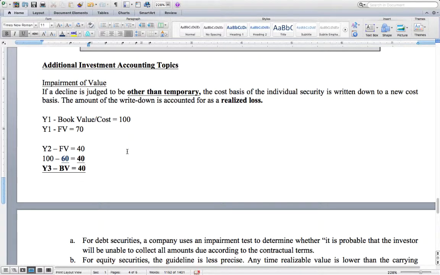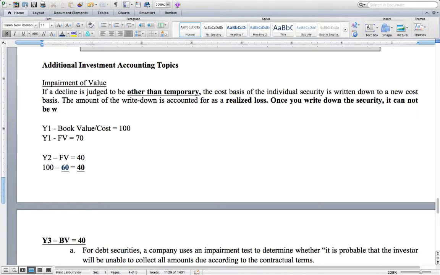A key takeaway here I would like to note is once you write down the security, it cannot be written back up. Therefore, once the company makes the determination that they need to impair the security and go from 100 to 40, say in year 3 the value of the security jumps back up to 150. Because they impaired the security in year 2 down to 40, they cannot write it back up to the new value of the security if it were to exceed 40 and be beneficial. That's a key takeaway to understand.